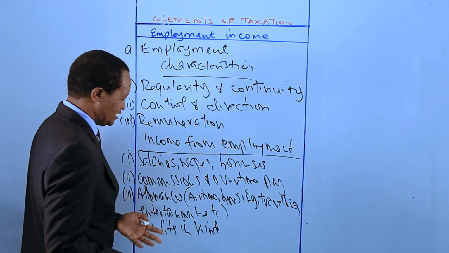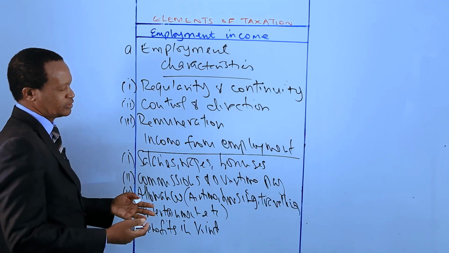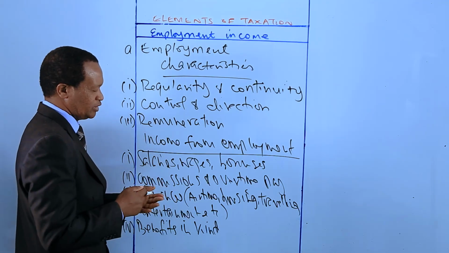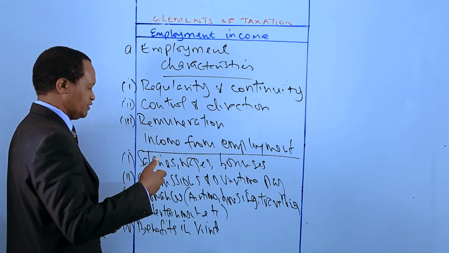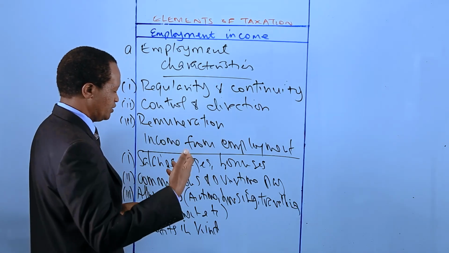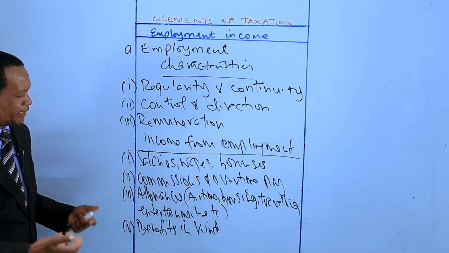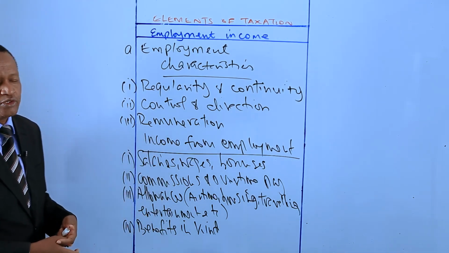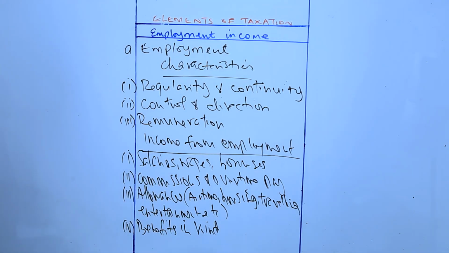There could be any other benefit that is not monetary. You are given a company car, or any other form of benefit that goes a long way in making your work easier or convenient. Company car, subsidized housing, and so on.